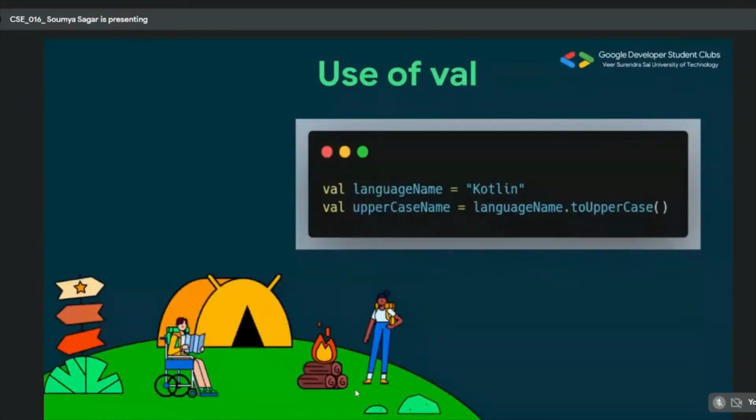And I'm using another val keyword, uppercaseName, as a container, and then I'm using the inbuilt string functions, which you must be knowing. Using that, I'm converting it to uppercase, and storing the new uppercase word into uppercaseName. So languageName and uppercaseName are basically two different objects of string type, you can assume.